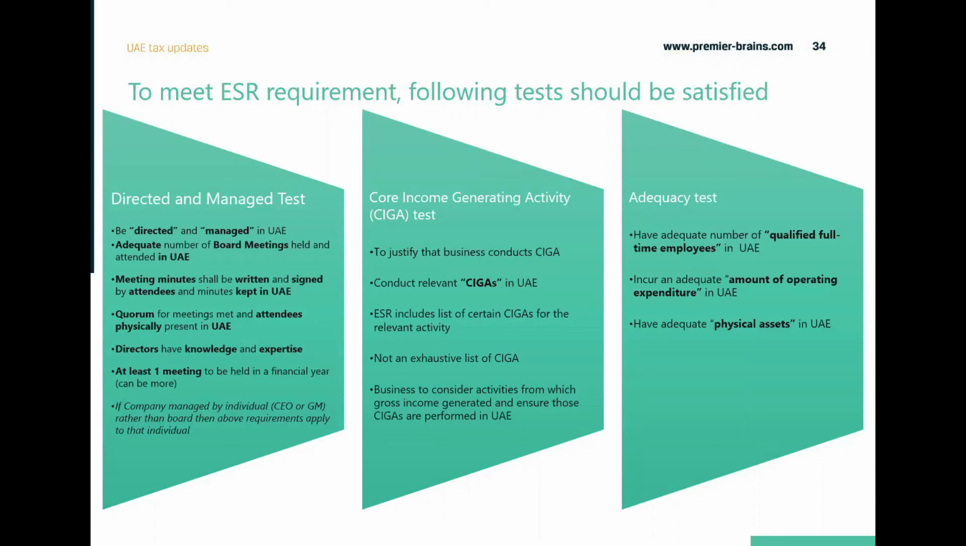So SIGA is basically a list of core income generating activities. So if you are falling under a particular activity, there is a guidance mentioned in the regulations which gives you, it's not an exhaustive list, but an indicative list, that these activities you should be performing within the UAE. So you have to justify that the business has conducted the SIGA in the UAE. That indicative list of SIGAs is given in the regulation.